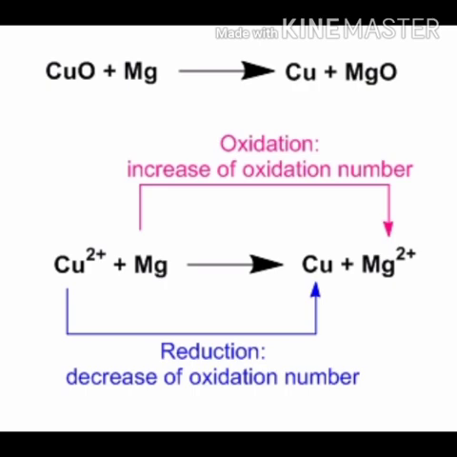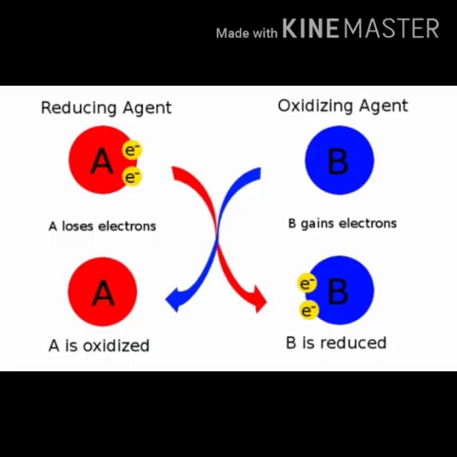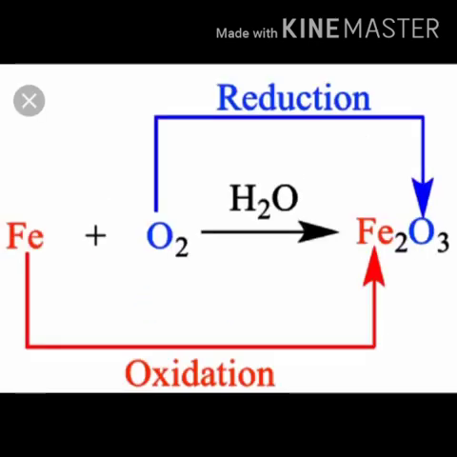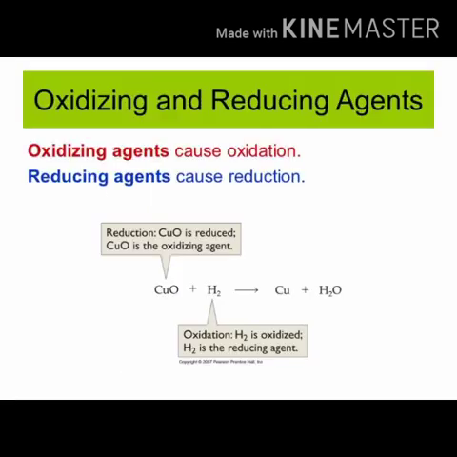We'll see what is oxidation. Addition of oxygen and removal of hydrogen from a compound is known as oxidation. We will see what is an oxidizing agent. Compounds which can add oxygen or remove hydrogen are known as oxidizing agents. Example, chlorine. So far we have seen oxidation. We'll see what is reduction. It is addition of hydrogen or removal of oxygen from a compound. Reducing agent: compounds or elements which can cause reduction are called reducing agents. Example, hydrogen sulfide.